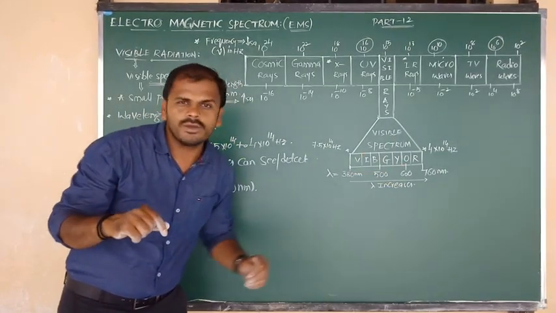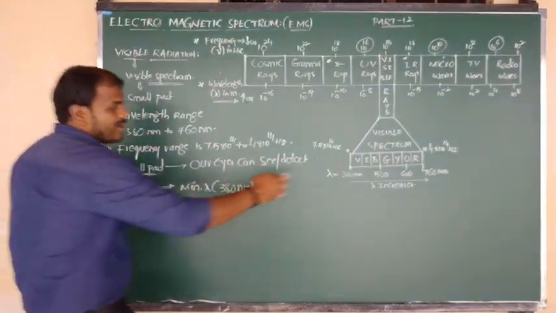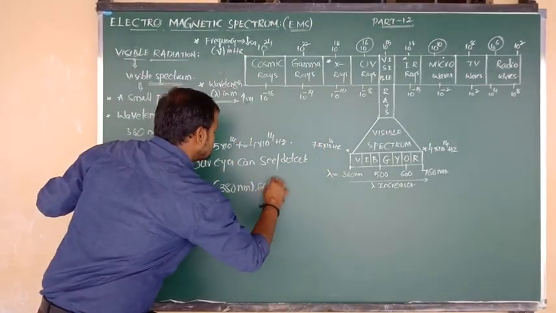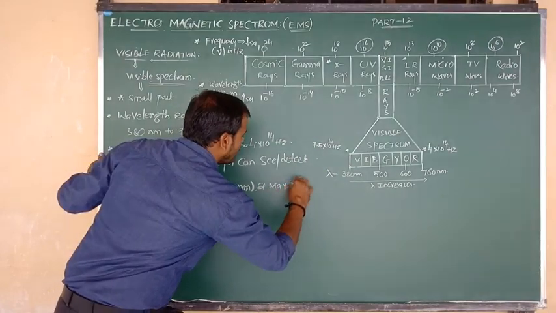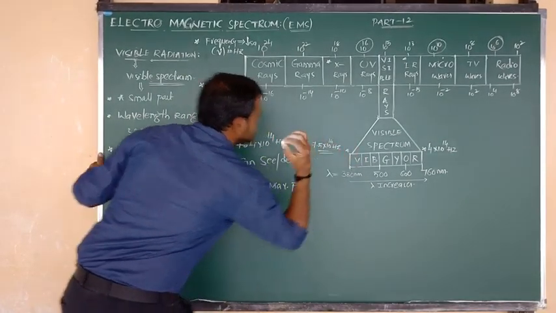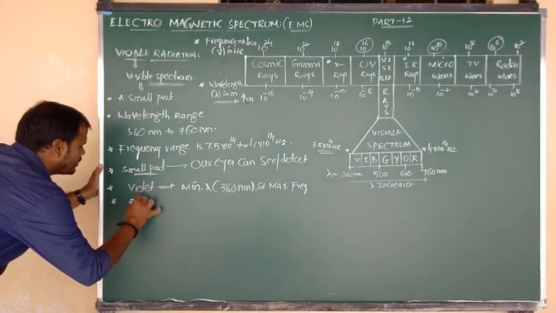After that, the wavelength goes on increasing. Anyway, violet contains minimum wavelength. Minimum wavelength means it contains maximum frequency. Yes, it contains minimum wavelength and maximum frequency. That frequency value I have already given to you, 7.5 into 10 to the power of 14. Okay, I want to give the information about the red light.